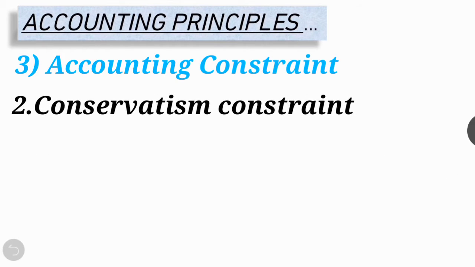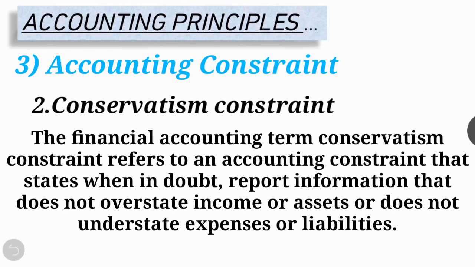Next is conservatism constraint. The financial accounting term conservatism constraint refers to an accounting constraint that states when in doubt, report information that does not overstate income or assets, or does not understate expenses or liabilities. Conservatism principle is the accounting principle that is concerned with the reliability of financial statements of an entity, right?